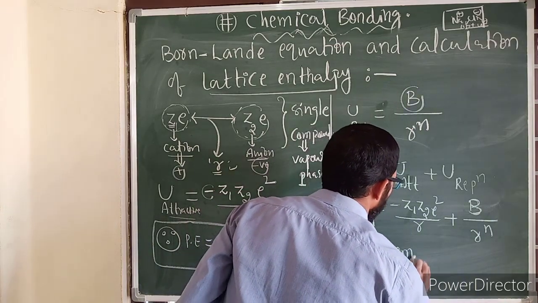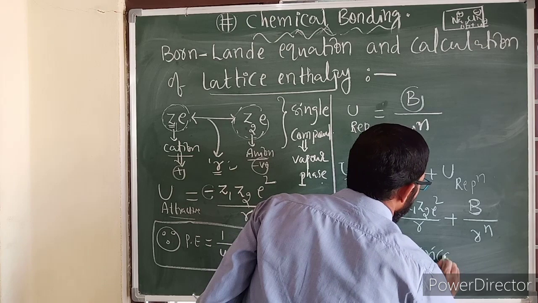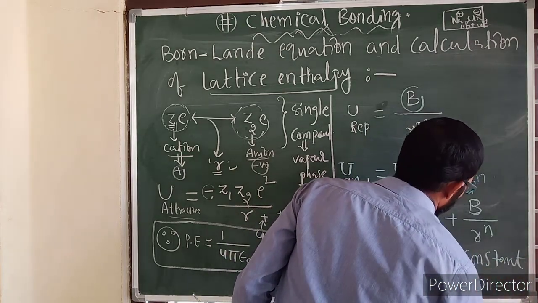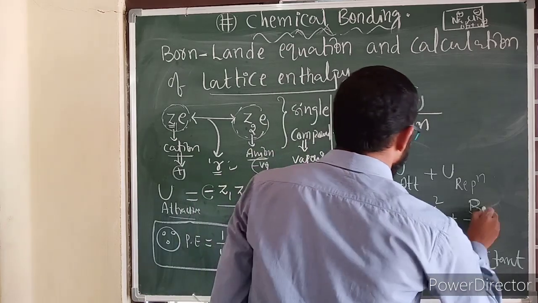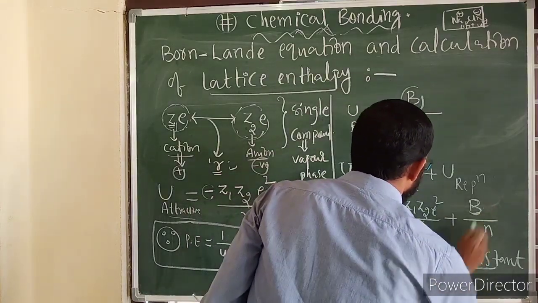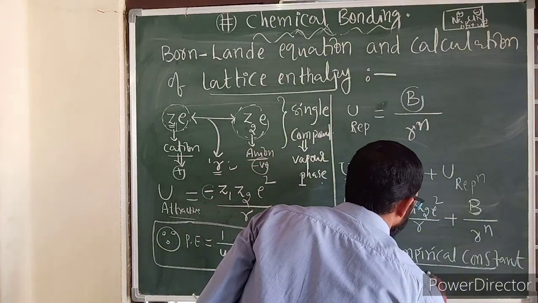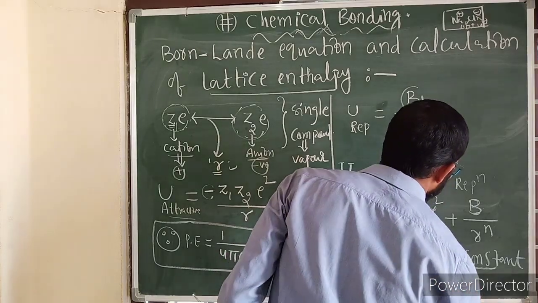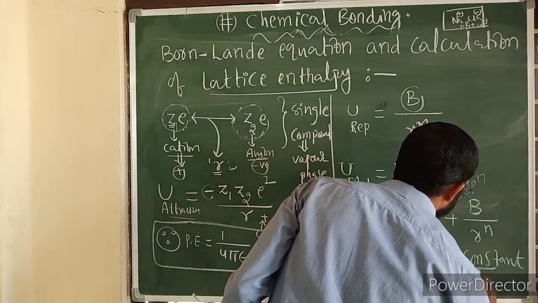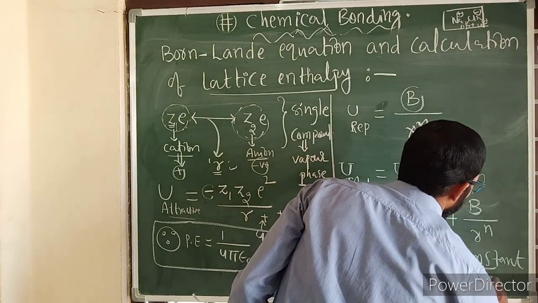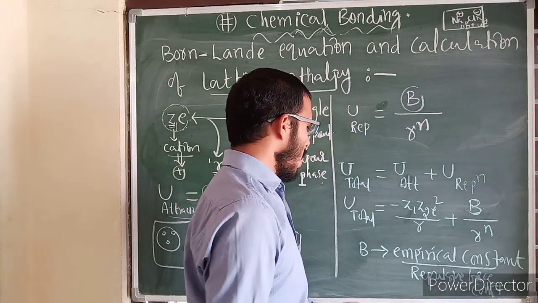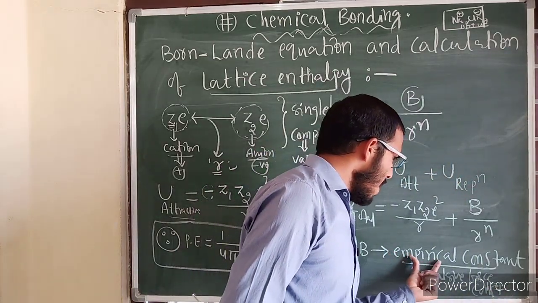B stands for empirical constant. It is also known as repulsive force constant. To remember it better, we can see here empirical constant.